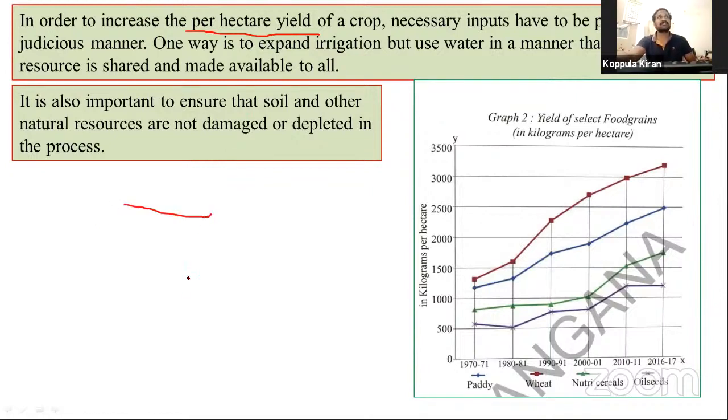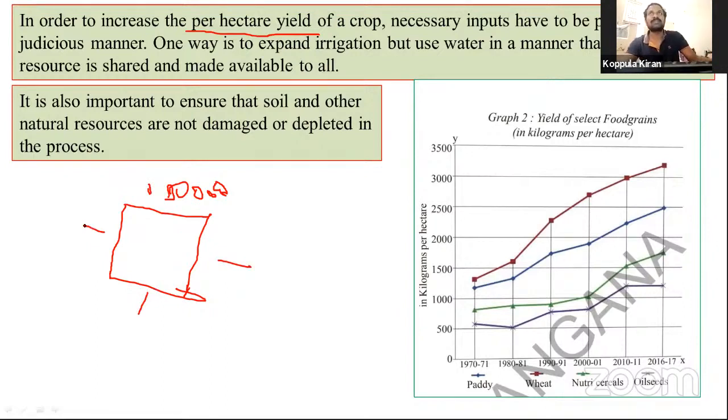Square means this is a square. Oh, okay, small mistakes are there. The square you know very well. For example, see this. This side 10,000, this side 10,000, this side 10,000 meters.